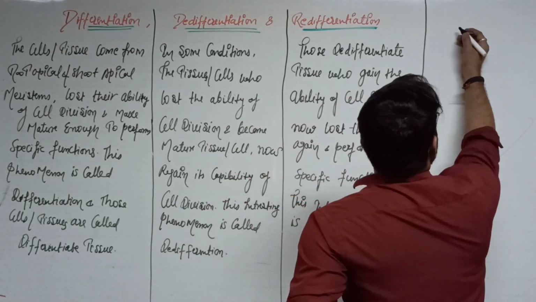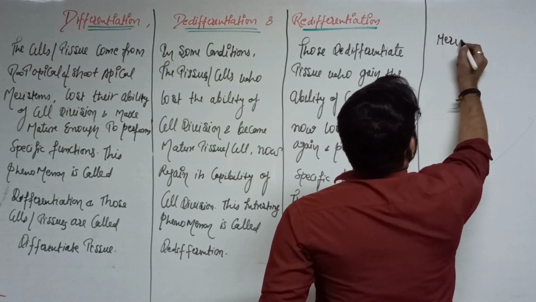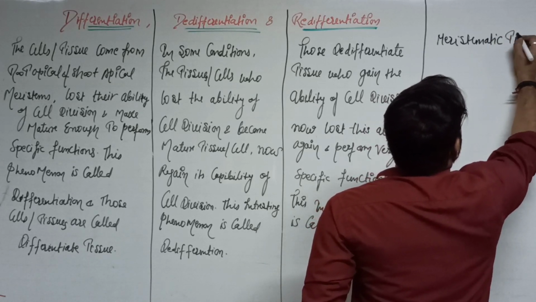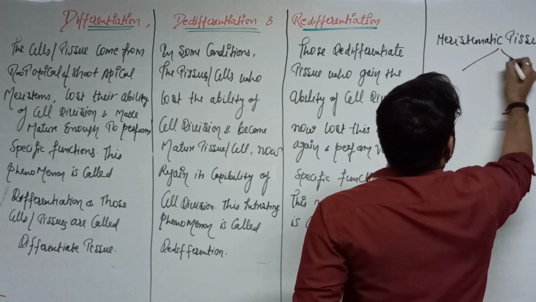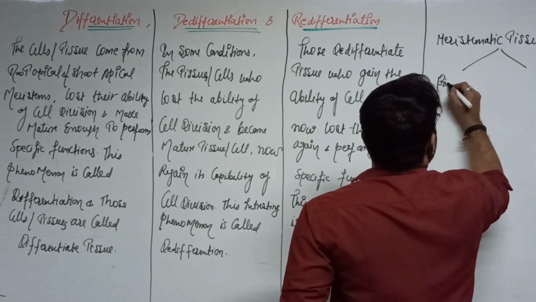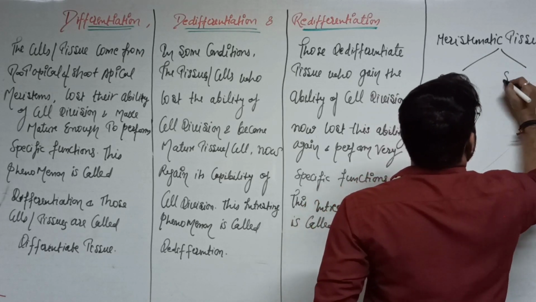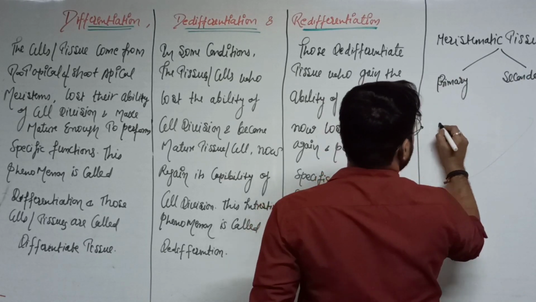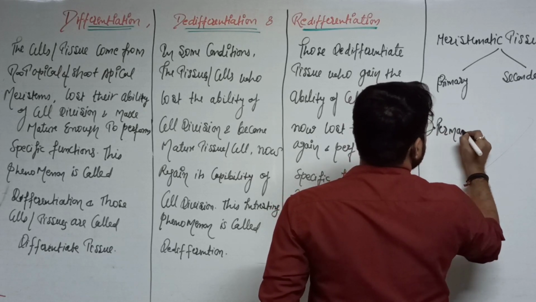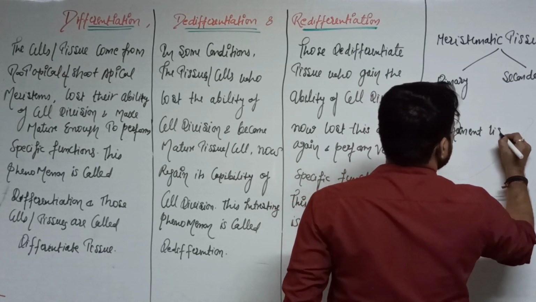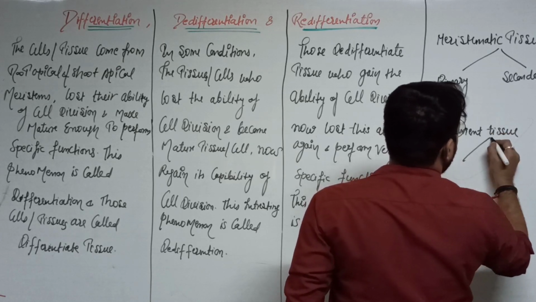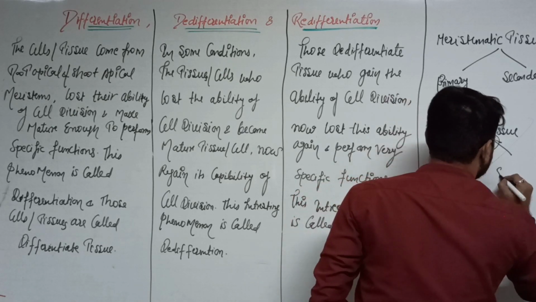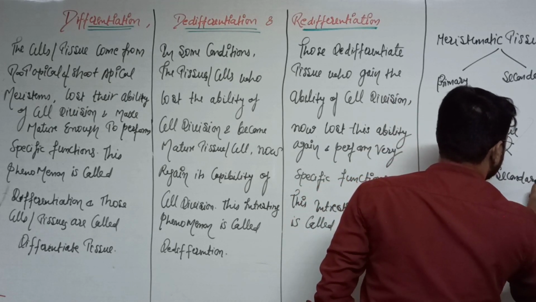So this is the meristematic tissue. There are two types: primary and secondary. And the permanent tissue also has two types: first is primary and second is secondary.